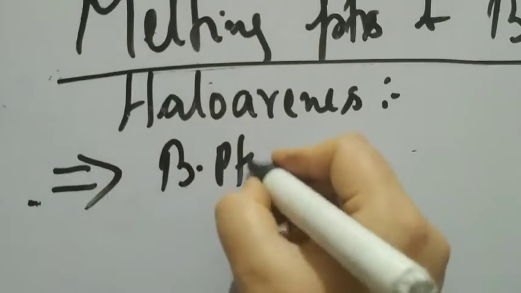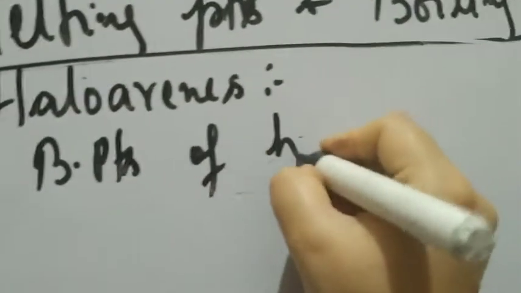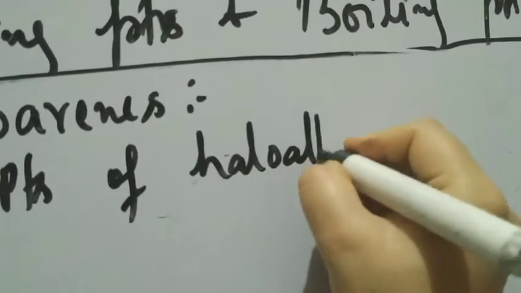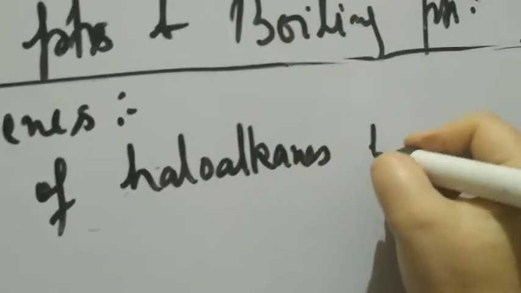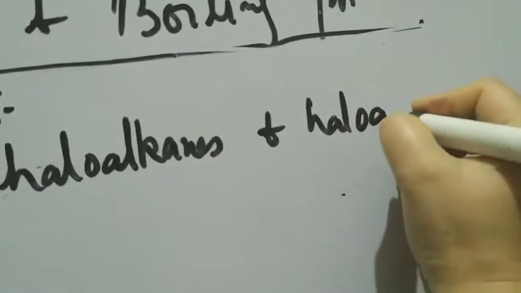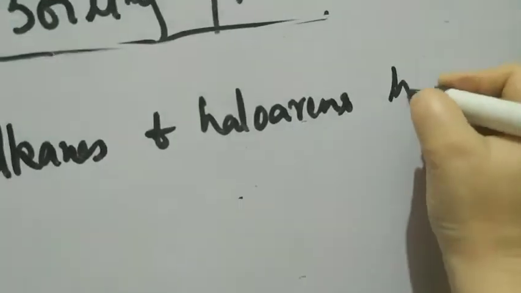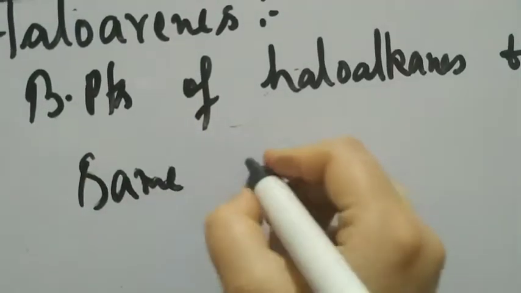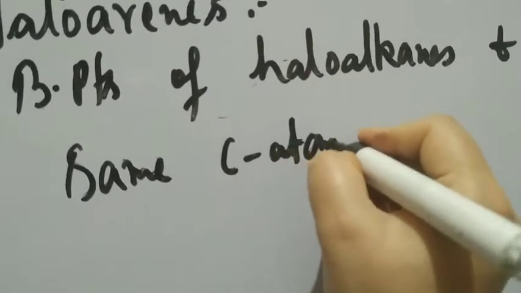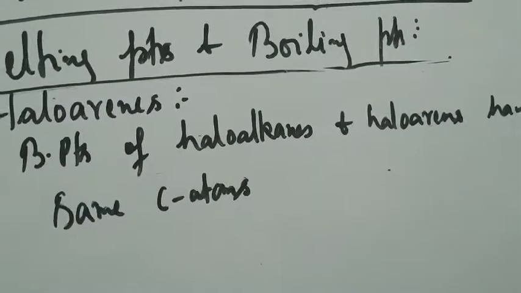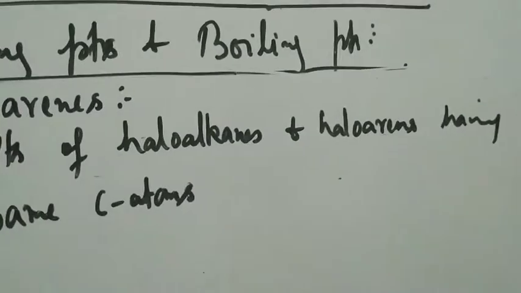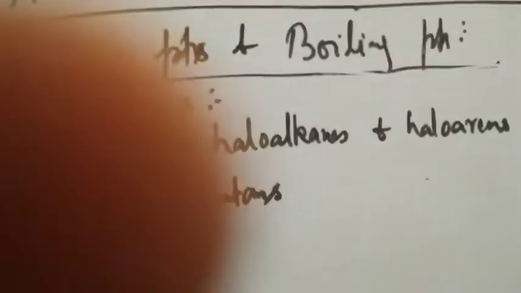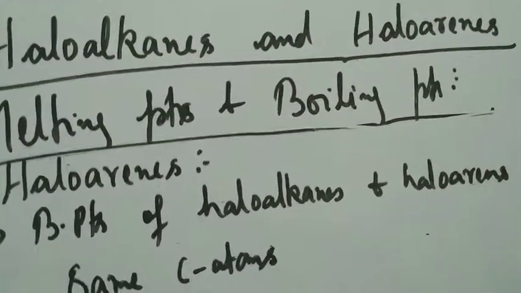Boiling points of haloalkanes and haloarenes having the same number of carbon atoms. Haloarenes are cyclic, but it cannot be only benzenoid. I've told you this so many times. So 6 carbon number से ही start नहीं होता. It can start with 3 also.